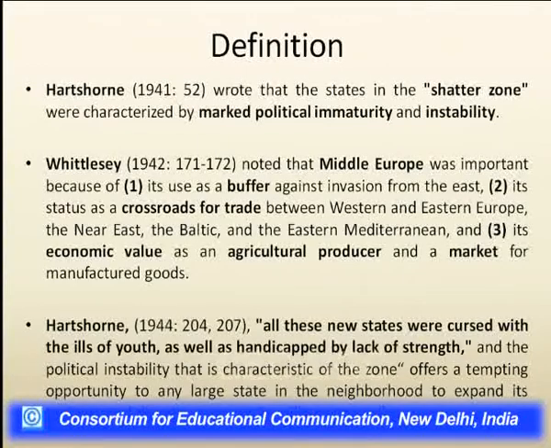So Hartshorne said that these shatter belts are all these new states that were crushed with the ills of youth as well as handicapped by lack of strength, because these regions have very much political instability. So it offers a tempting opportunity to any large state to gain access in those particular territories to enlarge their military base.